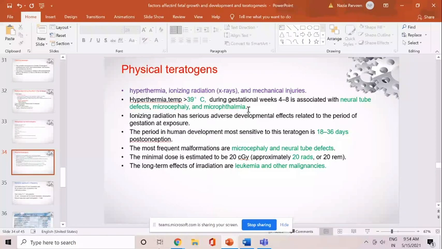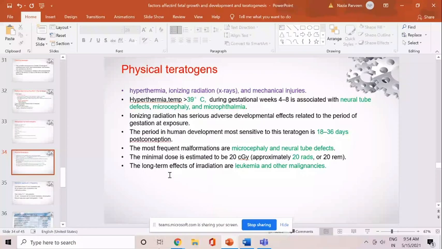Ionizing radiation has serious adverse developmental effects related to the period of gestation at exposure. The period in human development most sensitive to ionizing radiation is 18 to 36 days post conception. The most frequent malformations associated with ionizing radiation are microcephaly and neural tube defect. The minimal dose which results in this microcephaly and NTD is around 20 rads. So only if there is exposure of 20 rads will it affect. The long-term effect of the irradiation could be leukemia and other malignancies.